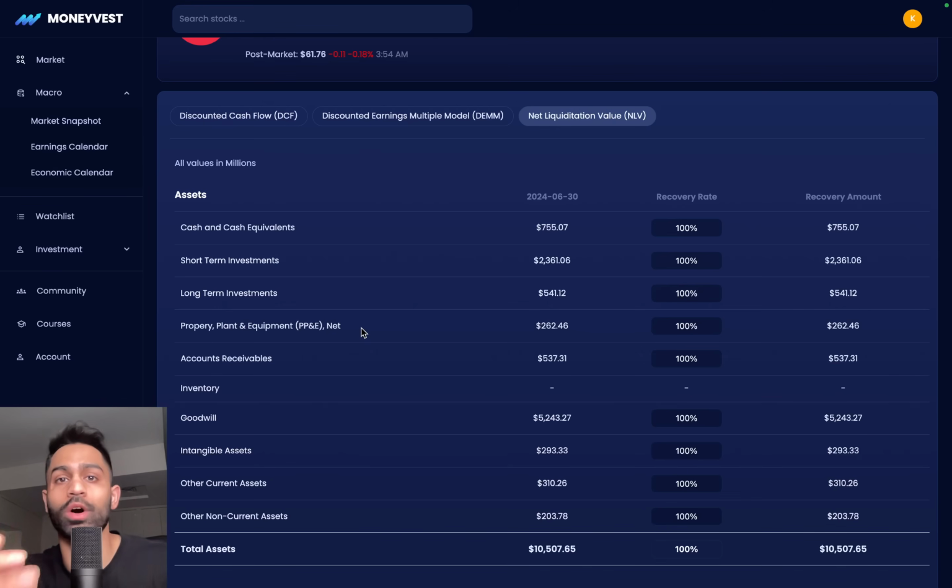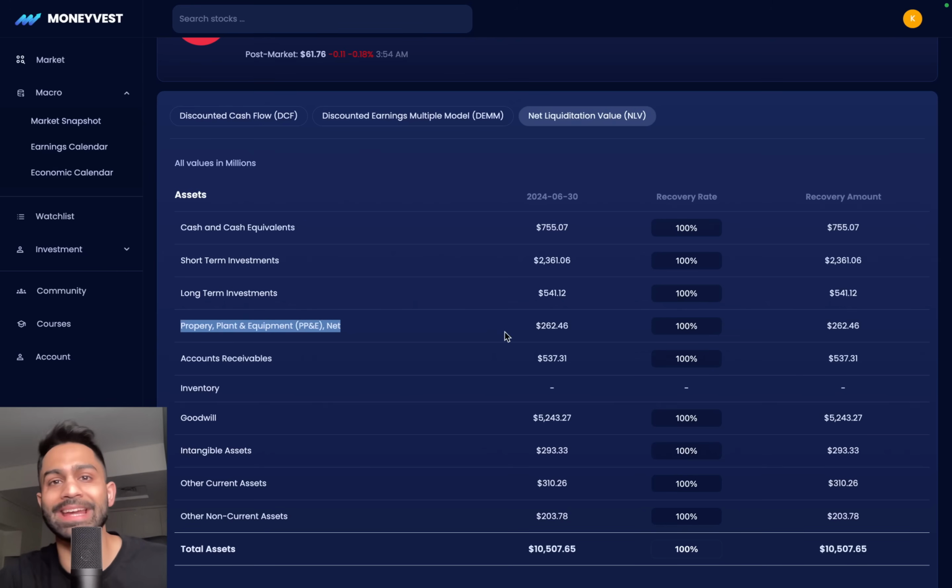And this is where things get quite interesting, right? This is where I want you to play around with this model to calculate the net liquidation value for any business. Property, plant, equipment, whether it is an office space, a building, infrastructure, equipment, whatever it is the company owns, if they go out there and sell that in the open market, if they go out and sell computers and desks and chairs and the building and the factory or equipment, how much can they recover?